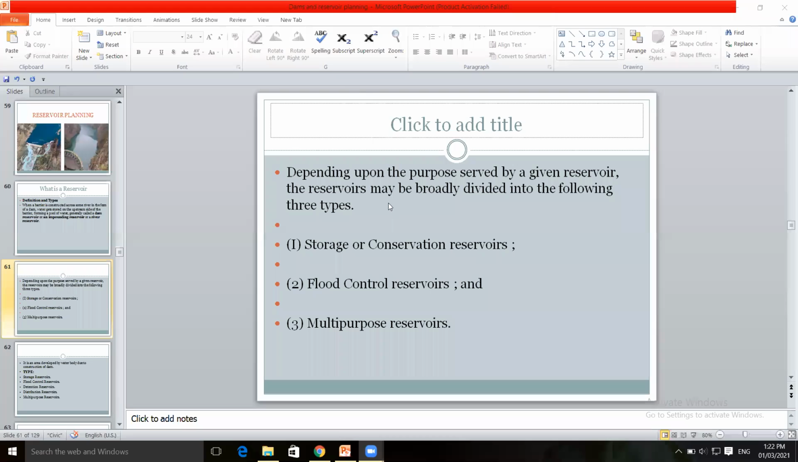These are the three types based on purpose, for which purpose the reservoir is to be constructed. First type is storage or conservation reservoir.